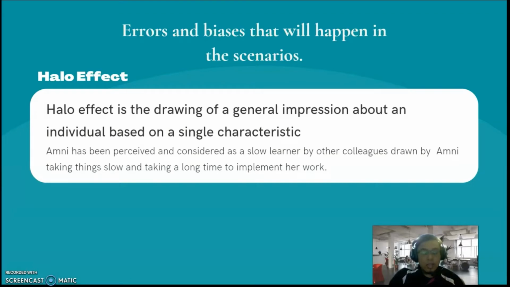The second error and bias that we found is the halo effect. Halo effect is the drawing of a general impression about an individual based on a single characteristic. Amni is perceived and considered a slow learner by other colleagues, drawn from Amni taking things slowly and taking a long time to implement her work. It was drawn from her attitude, and the ones who make the impression are her colleagues.